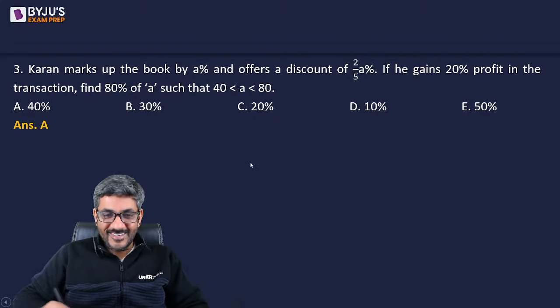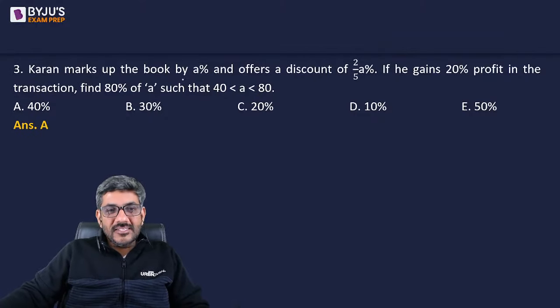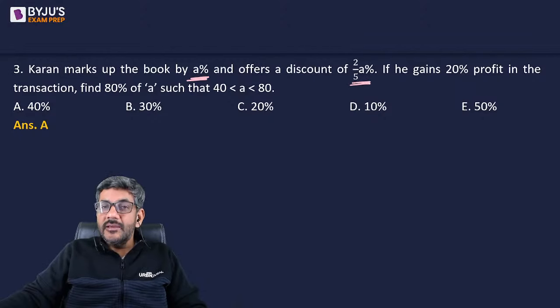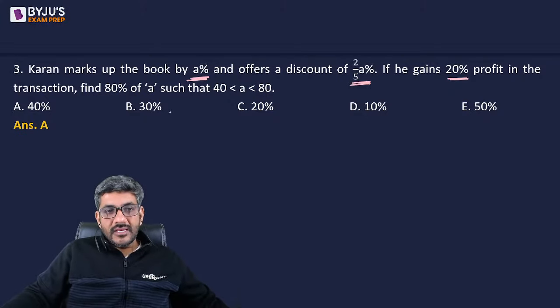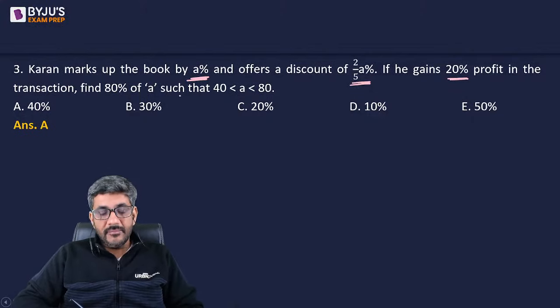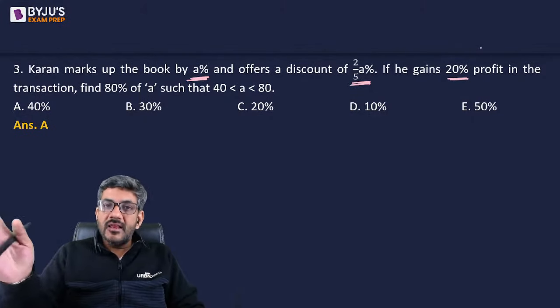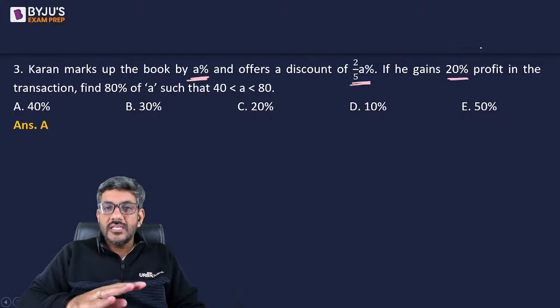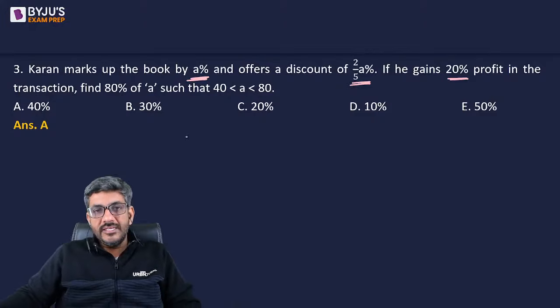चलिए जी, करना शुरू करते हैं। Karan marks up the book by A% and offers a discount of 2 by 5 A%, and he gains 20% profit in the transaction. First of all, if you increase the price by A% and give a discount of 2 by 5 A%, still you gain 20%. That means the final price is still 20% more than the initial price, right? The final price is 20% more than the initial price.